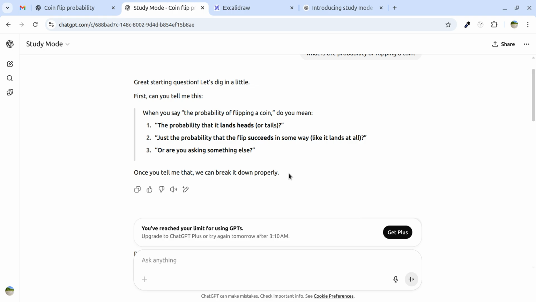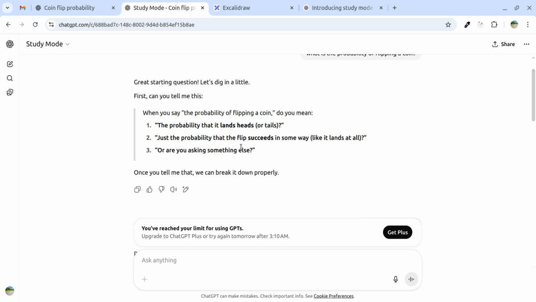So what is study mode doing? It makes the student think. It gives some basic type of question, and after that it will ask a question on top of that. It makes the students climb the ladder to reach the solution.